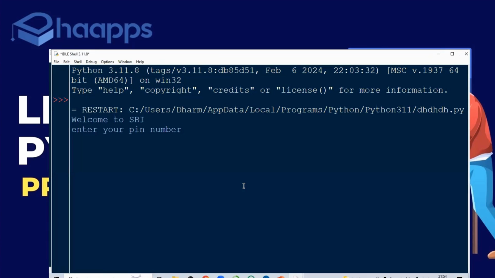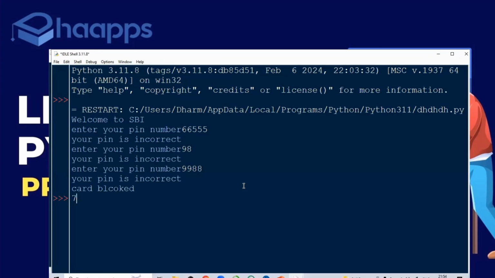Enter your pin number. I'll enter wrong. Let's go for wrong only. Card blocked. Check.